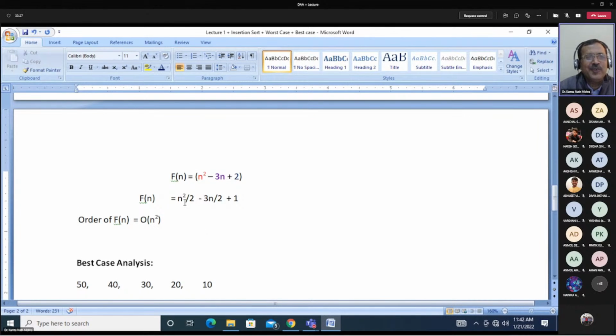Okay, that half does not matter. Some friends said in that day's lecture that sir, it will be by half, n square minus 3n plus 2 by 2. Yes, it is by 2. So to the first friend you have given n square by 2 rupees, to the second friend you have given 3n by 2 rupees, and to the third friend you have given 1 rupee. To whom have you given the highest? So the first one, n square by 2.